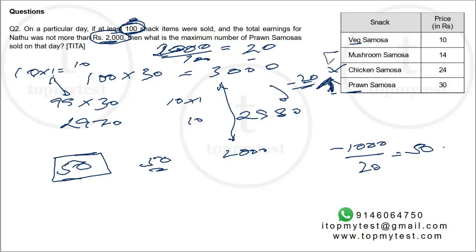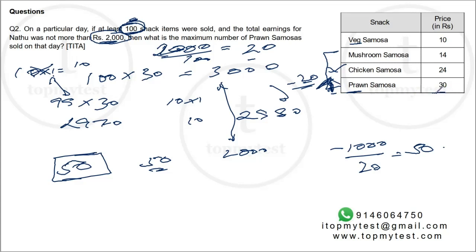What happens if I replace it with the mushroom samosa? Now, what will happen, and we can think of it intuitively, is that because mushroom samosa does not give you this much drop, you'll have to do more replacements. You can verify this. So instead of replacing a prawn samosa with a veg samosa, we replace a prawn samosa with a mushroom samosa.